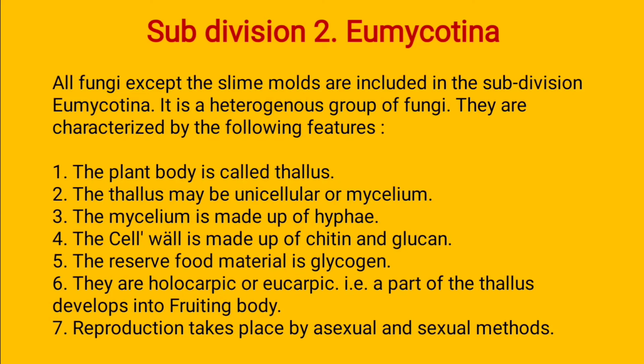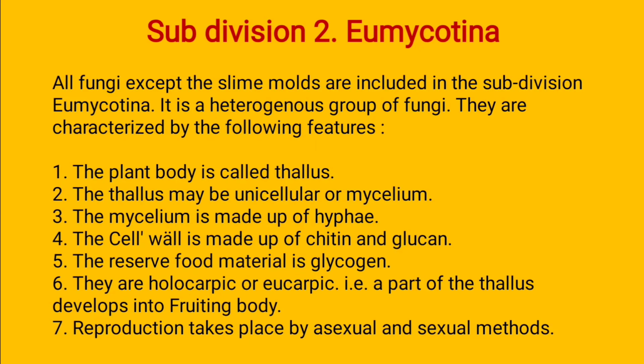They are holocarpic and eucarpic. Holocarpic means the whole thallus is converted into a fruiting body, but in eucarpic, only part of the thallus develops into a fruiting body. It means either some vegetative part or some reproductive part develops into the fruiting body. So that is the difference between holocarpic and eucarpic. When the whole structure is converted into reproductive structure, it is holocarpic, and when either the vegetative or the reproductive part is converted into a fruiting body, it is known as eucarpic.